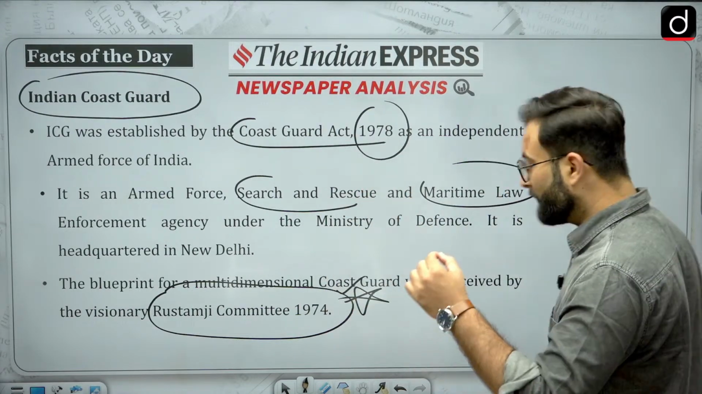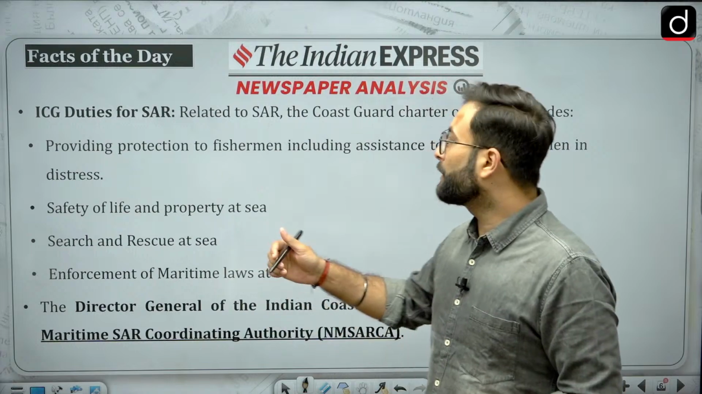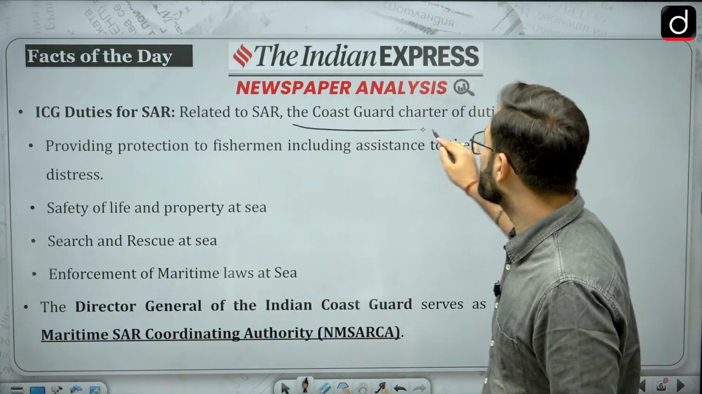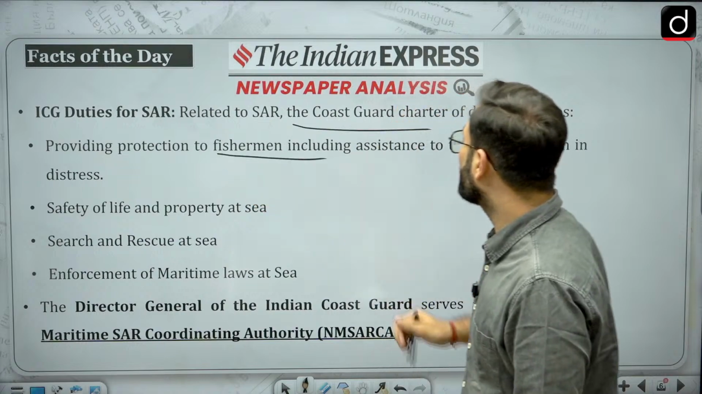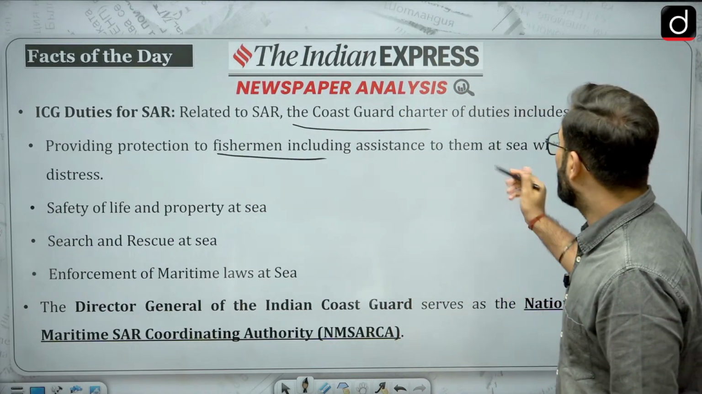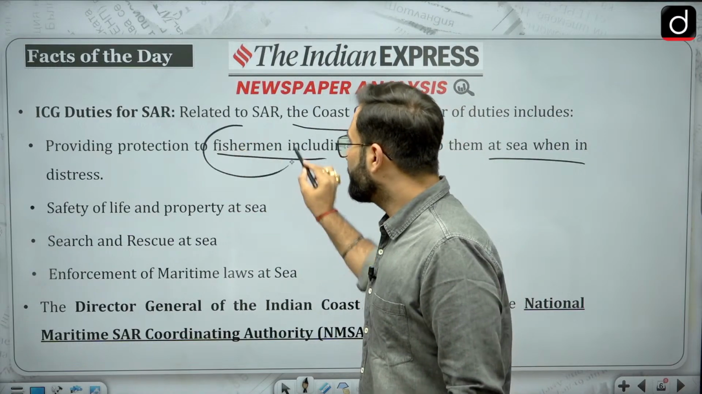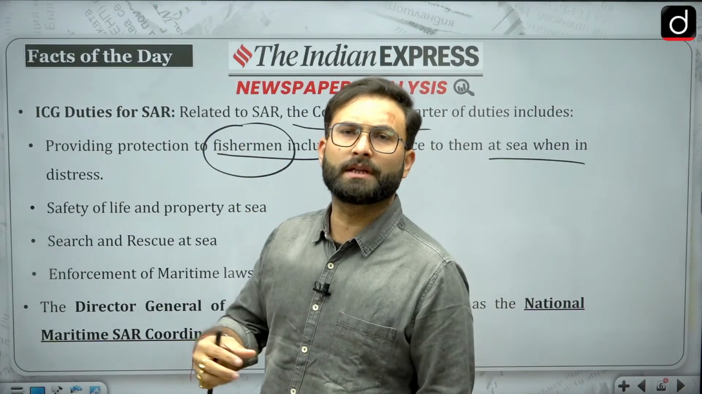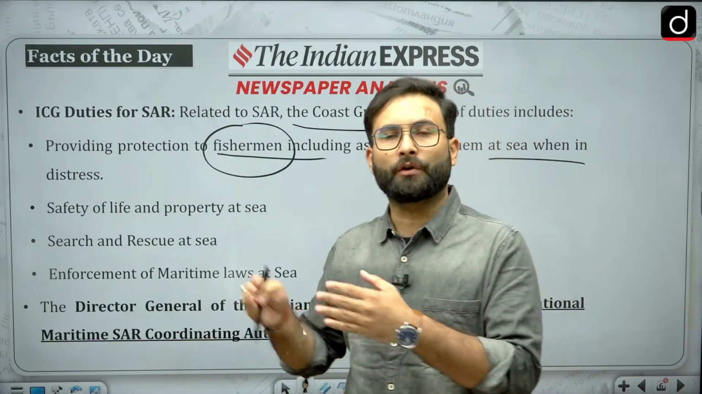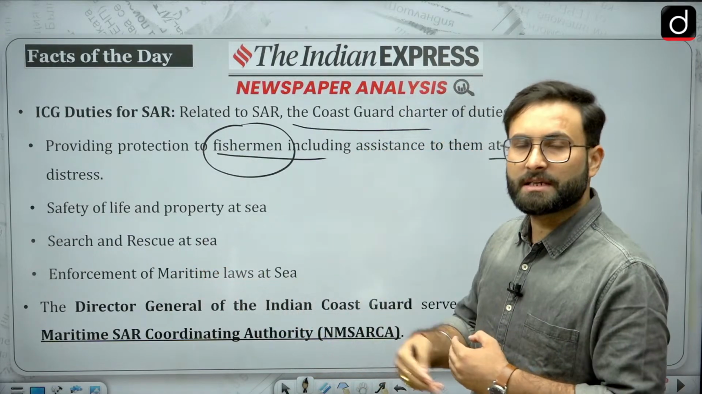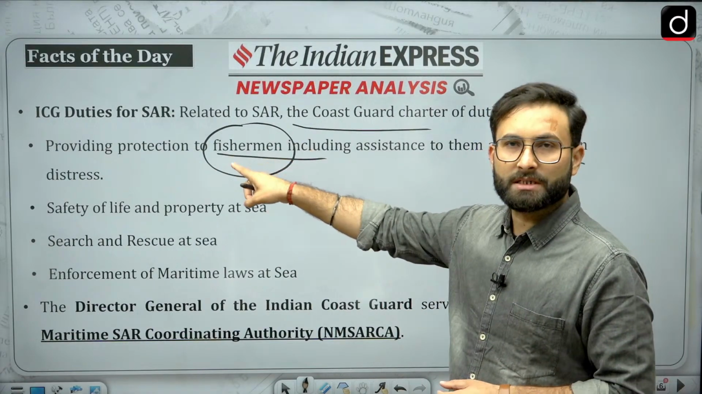Now if you look at the functions, the duties, related to SAR, the Coast Guard Charter of Duties includes providing protection to fishermen, including assistance to them at sea when they are in distress. So that is one thing. The fishermen community is dependent on the seas for livelihood, and for their safety, when they are in distress, you can go for rescue operations as well. So that is providing protection to the fishermen.